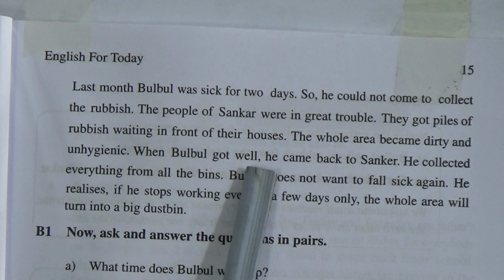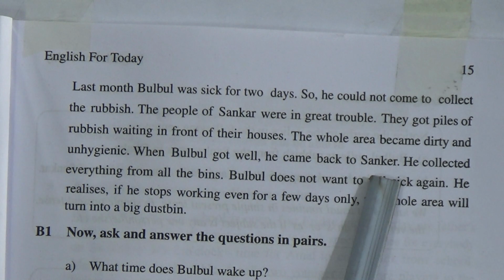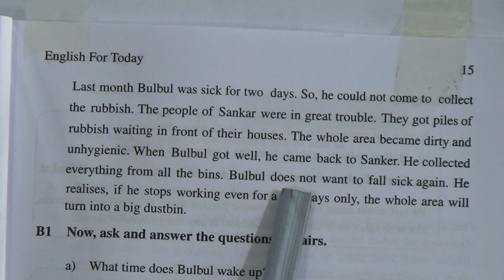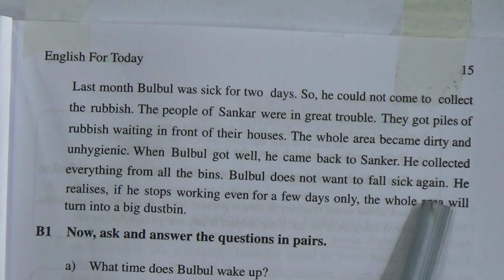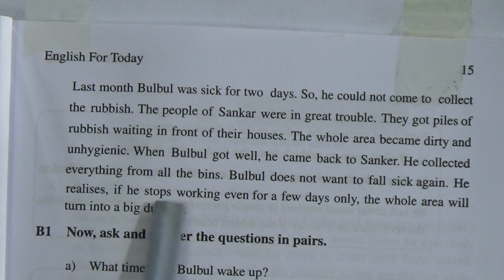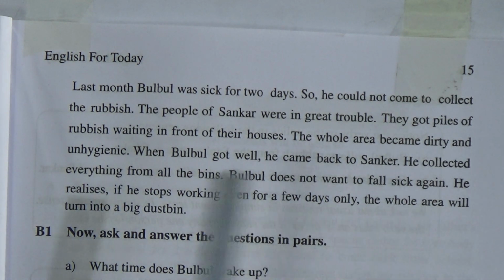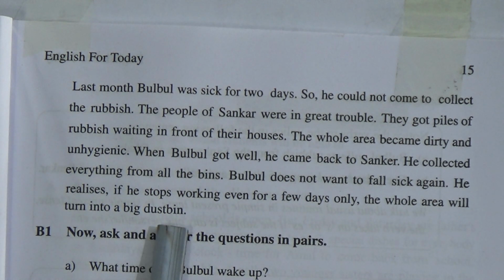When Bulbul got well, he came back to Shankar. He collected everything from all the bins. Bulbul does not want to fall sick again. He realizes if he stops working even for a few days only, the whole area will turn into a big dustbin.